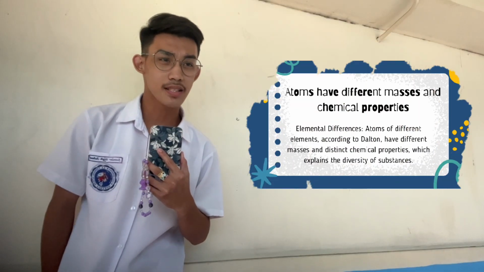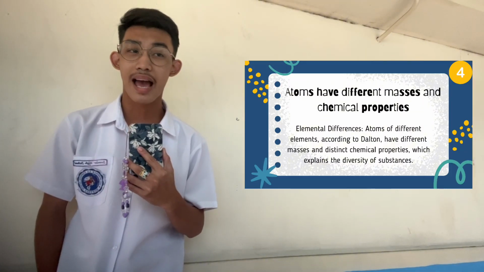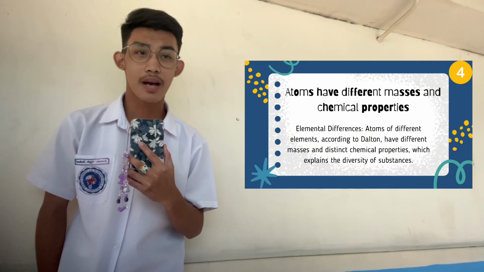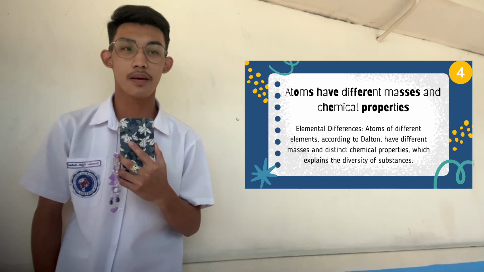Atoms have different masses and chemical properties. Elemental differences: atoms of different elements, according to Dalton, have different masses and distinct chemical properties, which explains the diversity of substances.